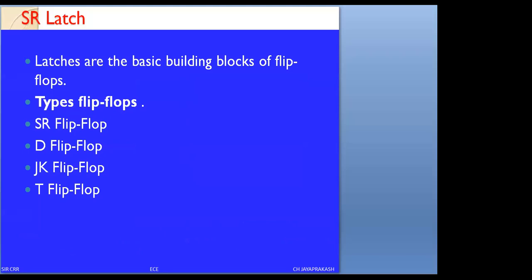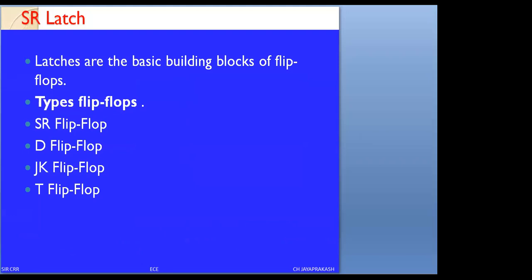Until now we have seen latches, and I explained the difference between a latch and a flip-flop. In a latch, we don't have any clock signal. In a flip-flop, we are going to have the clock signal. The latches are the basic building blocks of flip-flops. There are 4 types of flip-flops. First one is SR flip-flop. Second one is JK. Third one is D flip-flop.